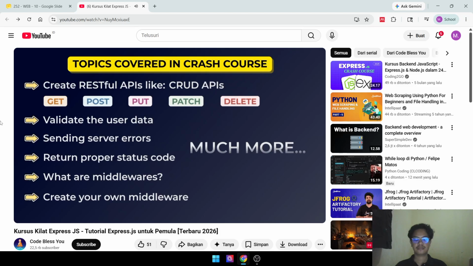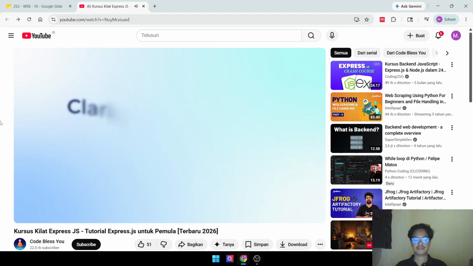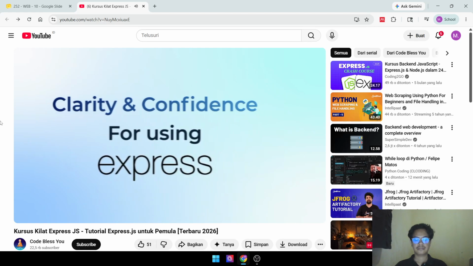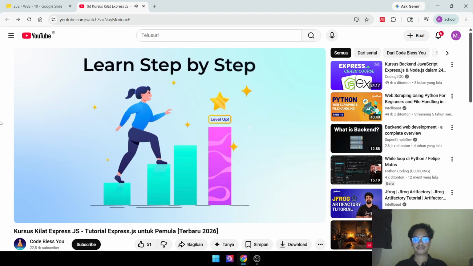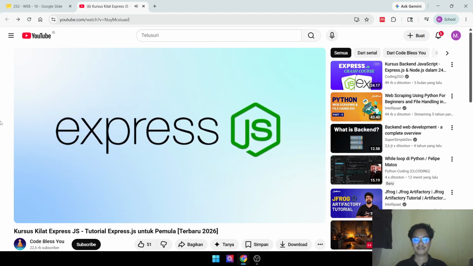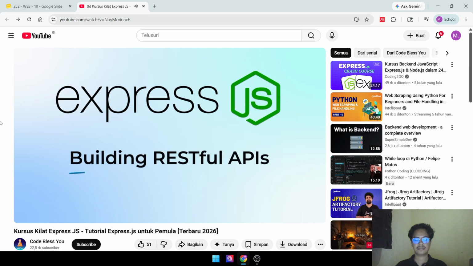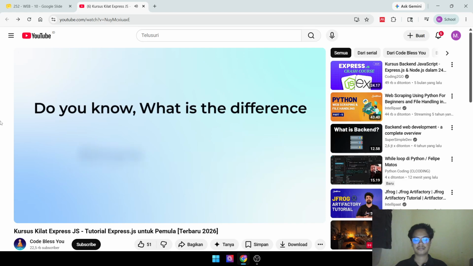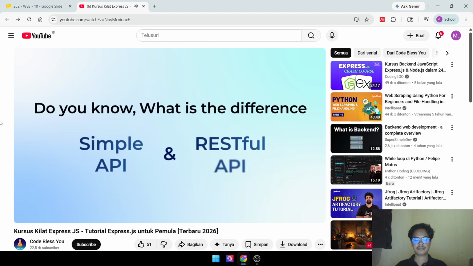So after completing this crash course, you will get clarity and confidence for using Express. You will learn all these things step by step, so everything will be clear to you and you can understand Express in detail. So let's start with building RESTful APIs. But before that, do you know what is the difference between a simple API and a RESTful API? Let's quickly see that first.